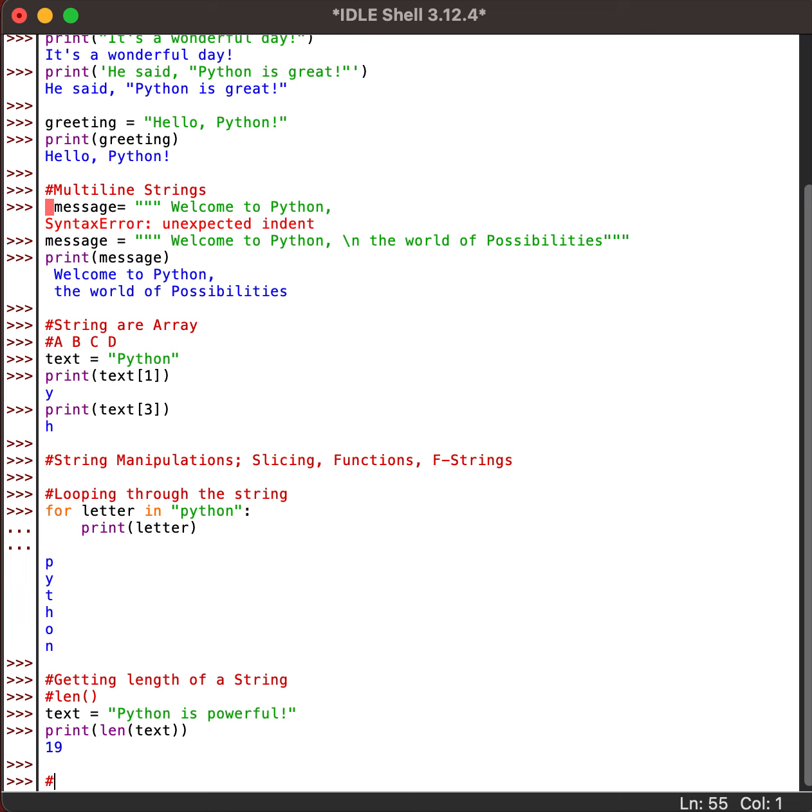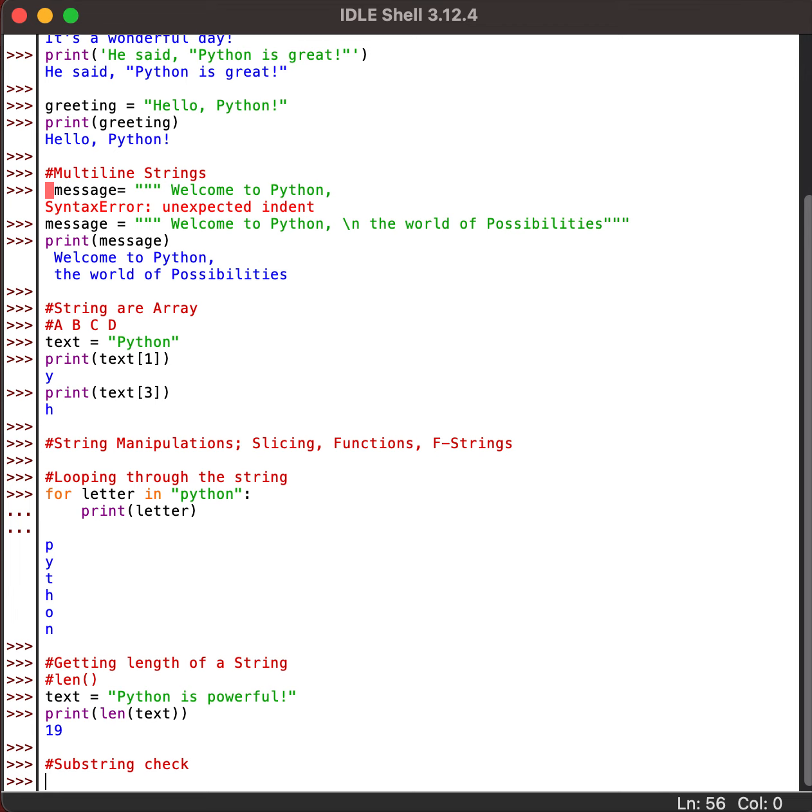Let us check substring. Substring check is to see if a substring is present in a string. Say in our previous text, Python is powerful, if I am trying to see if the word powerful is present in my sentence or a line, this is called a substring, a smaller portion of the actual string.